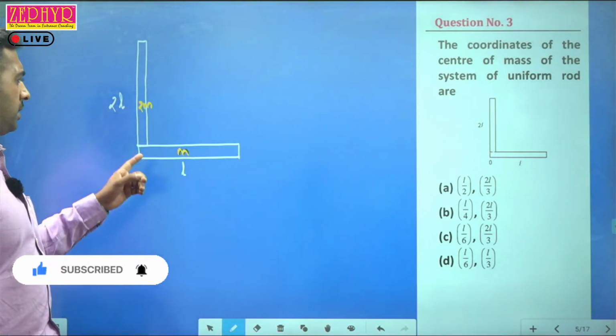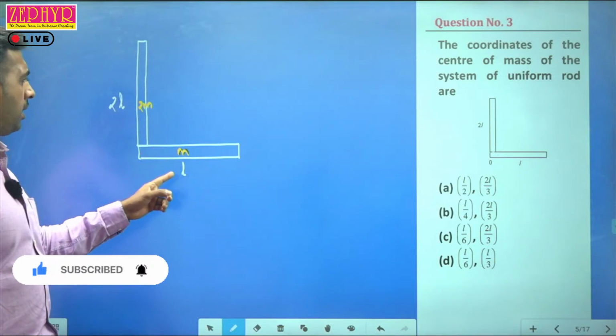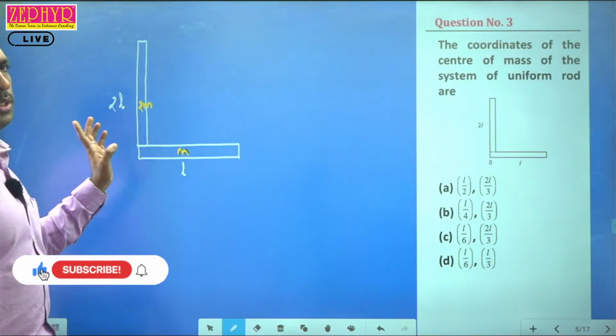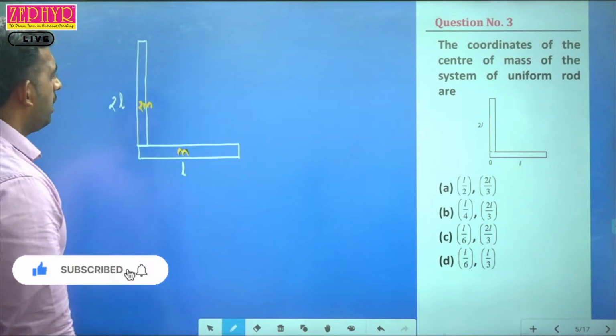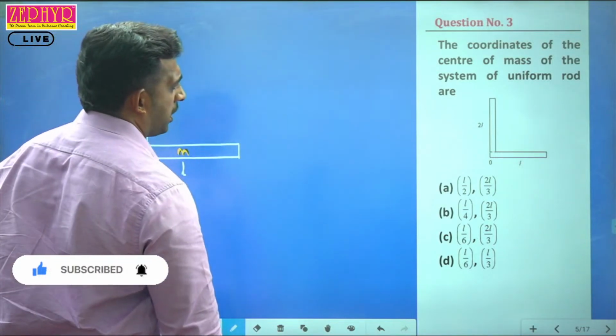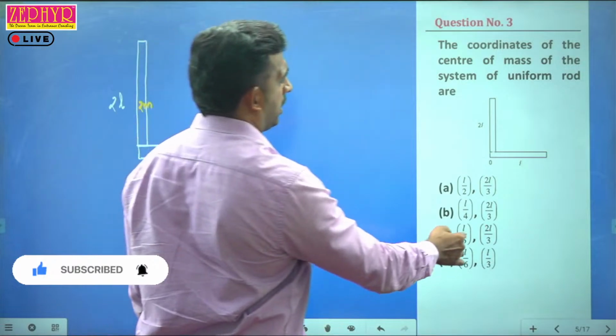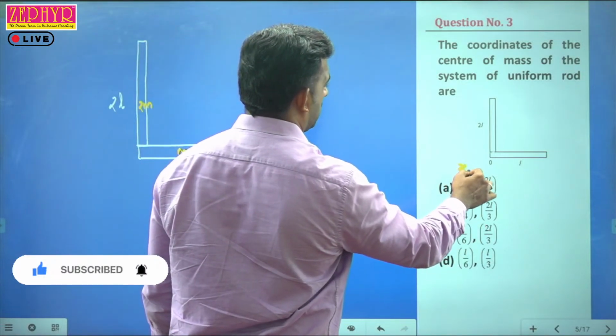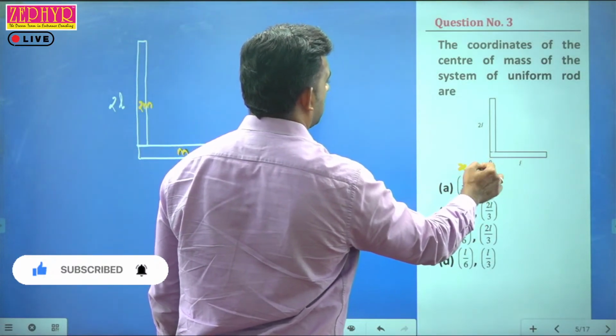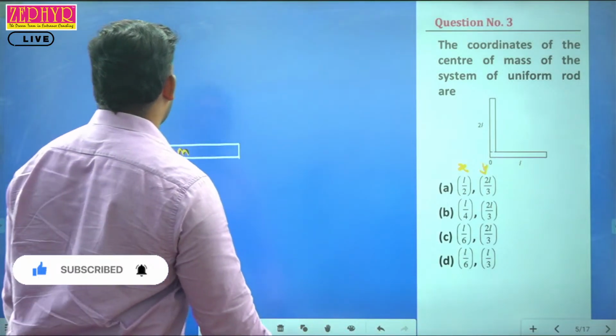So the mass will be M. If it is M for L, then it will be 2M for 2L. So we'll find out the position of the center of mass. You can see they have plotted the center of mass both along the x-axis and along the y-axis. So we need to find what xcm is first.